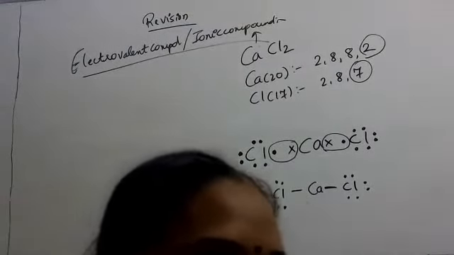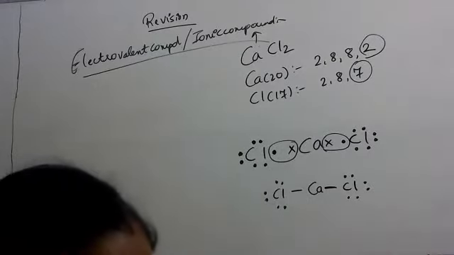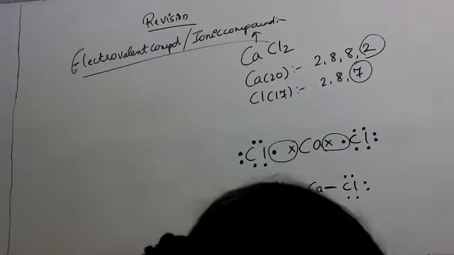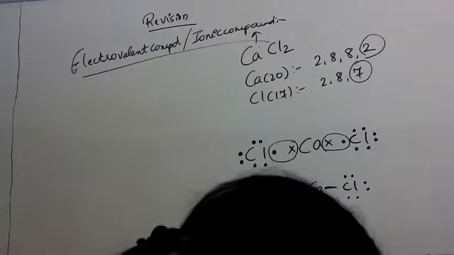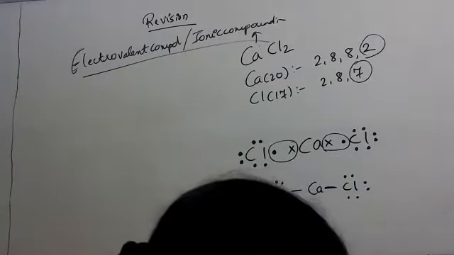Chapter 1, periodic table. All of you will write the chapter 1, periodic table. In that, write one question.